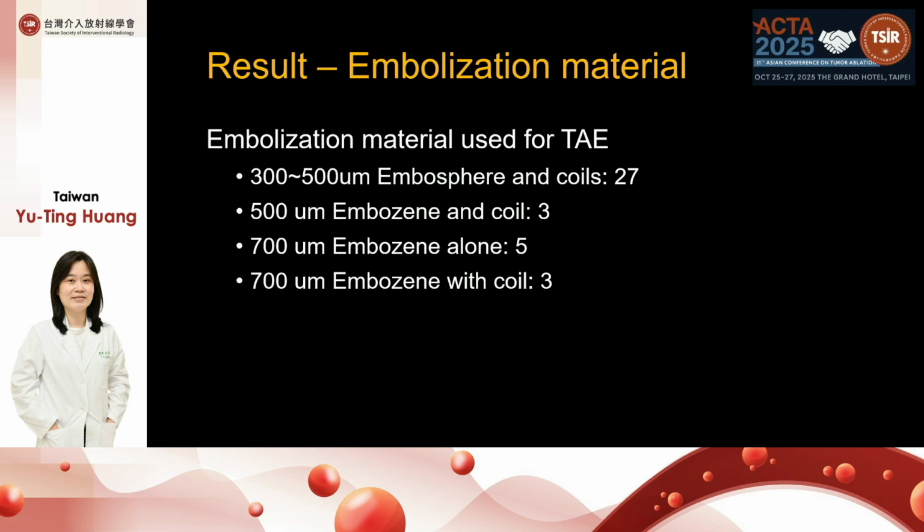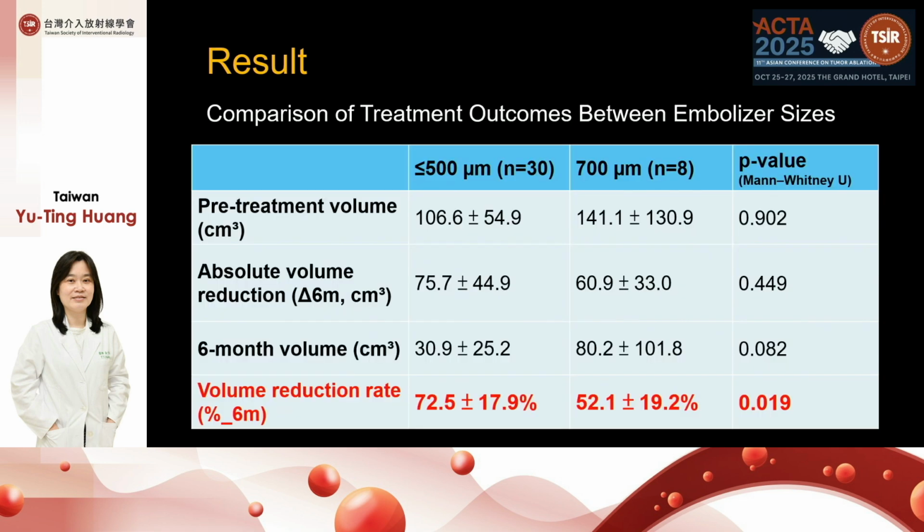Finally, we analyzed the embolic material. All these patients were embolized with microspheres. 27 patients were treated with 300 to 500 micron Embospheres, 3 patients with 500 micron, and the other 8 cases with 700 micron. In most cases, coil was applied.